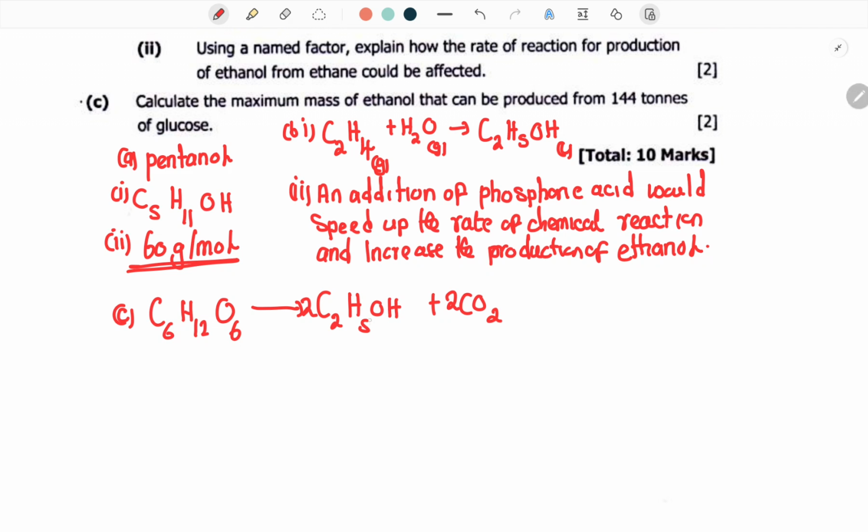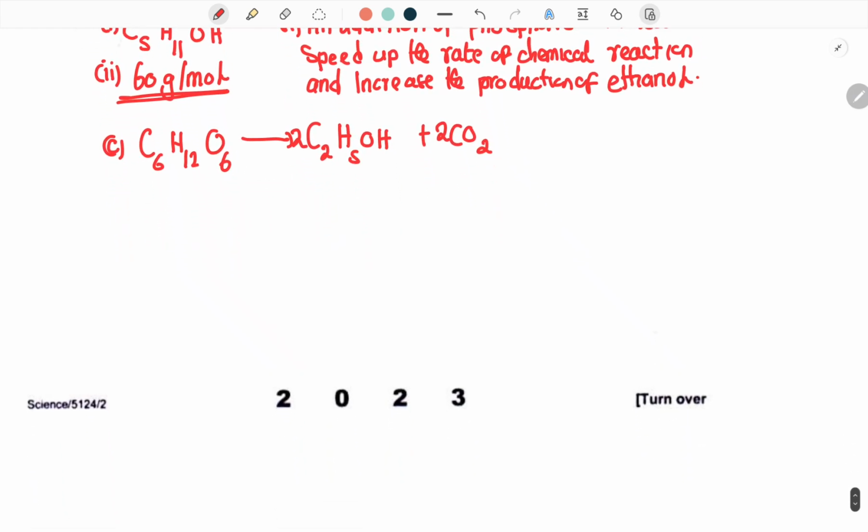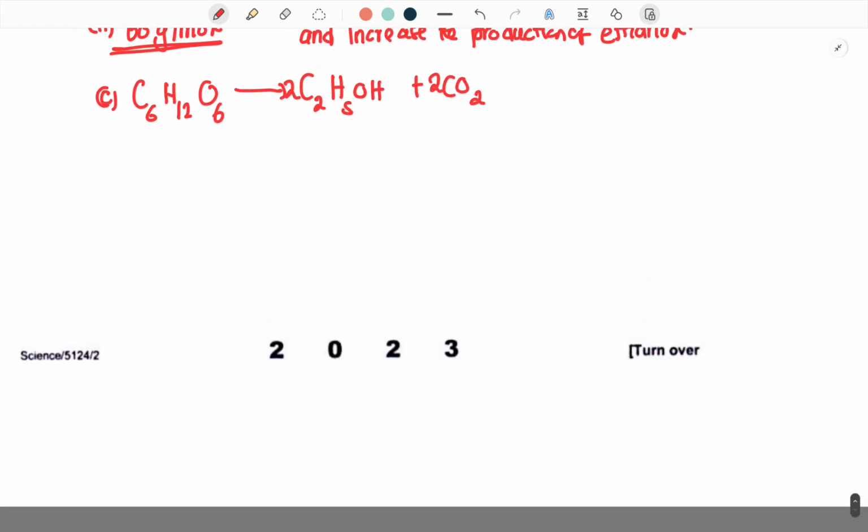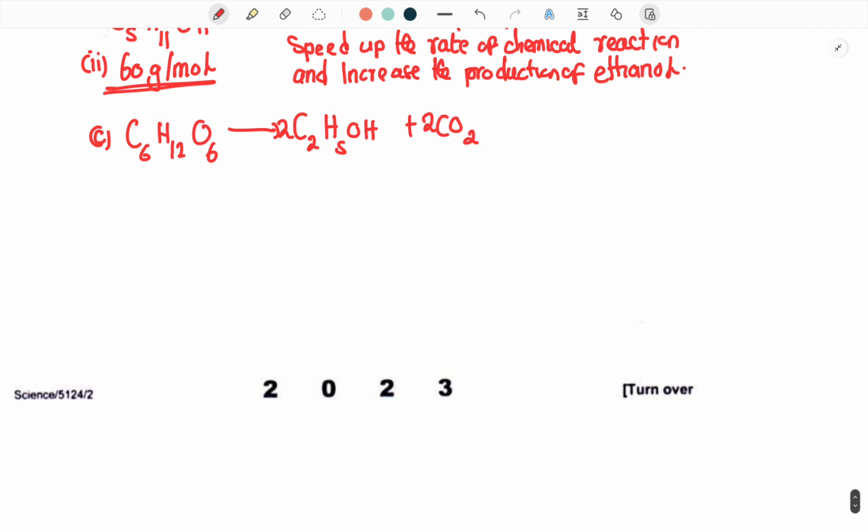Sorry, this is 10 plus 2, 12 hydrogen, so hydrogen is balanced. Then oxygen, here we've got 2 oxygen plus 4 oxygen, 6 oxygen. It's balanced. Now that we have balanced the equation, I always emphasize to students that whenever you are doing mole concept, make sure your equation is balanced.